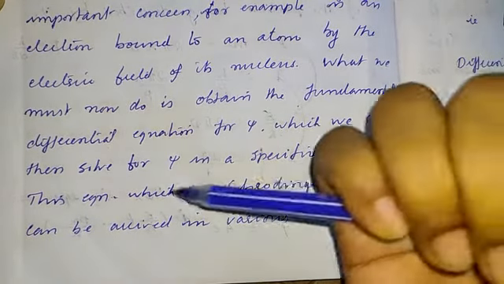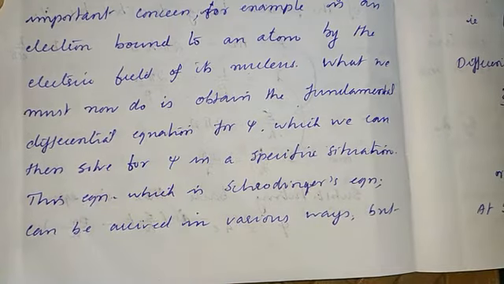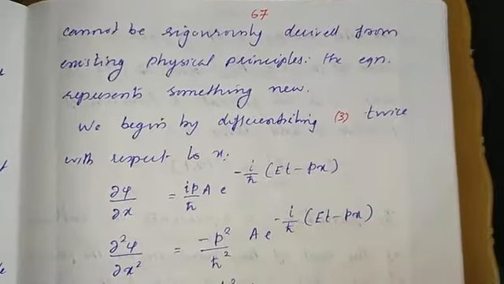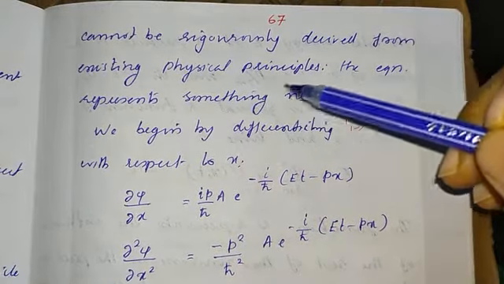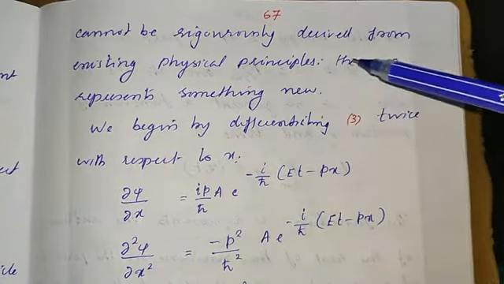This differential equation, known as Schrodinger's equation, can be derived in many ways, but it cannot be rigorously derived from existing physical principles. The equation represents something new.